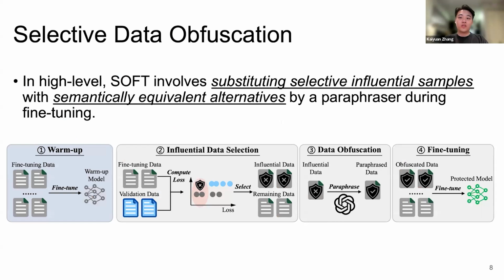Motivated by the previous findings, this brings us to our solution, SOFT. The intuition behind it is simple. If the problem is that the model memorized certain data points too well, then let's just not show the exact original version of the data it is most likely to memorize. But we cannot just change the entire dataset, as that would hurt the model's performance. So, how do we decide which samples to modify?